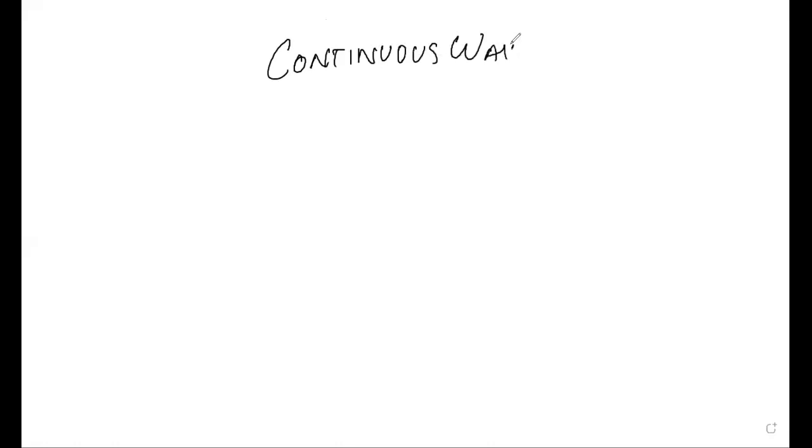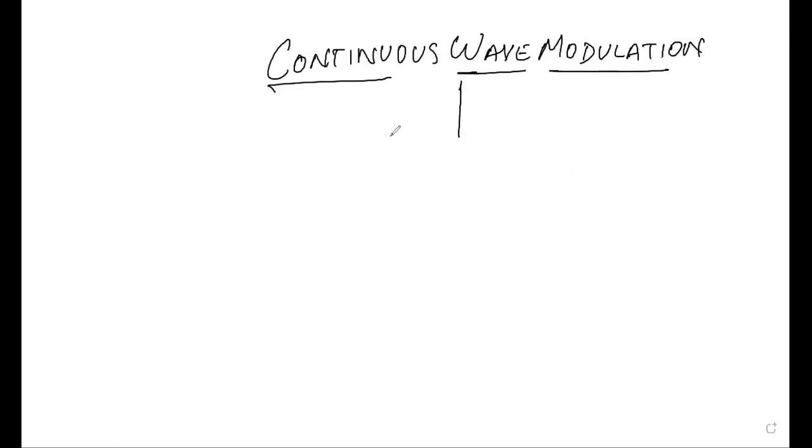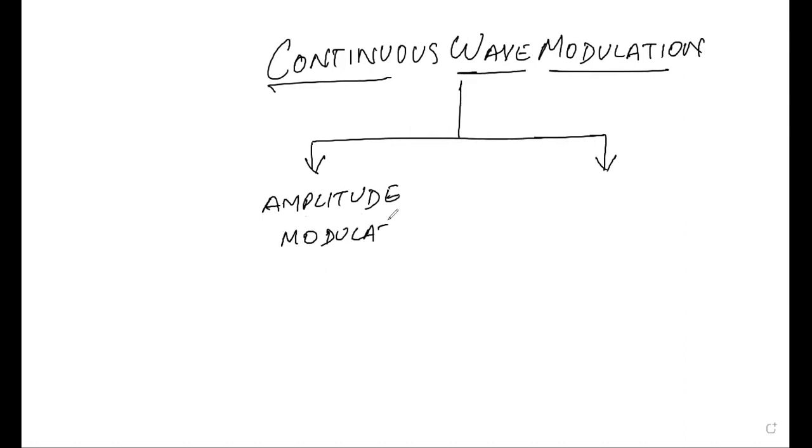Continuous wave modulation is basically divided into two parts: amplitude modulation, which we have already seen, and angle modulation.